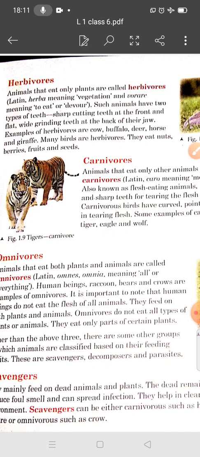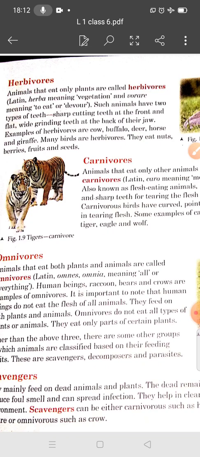Some examples of herbivores are cow, buffalo, deer, horse, and giraffe.